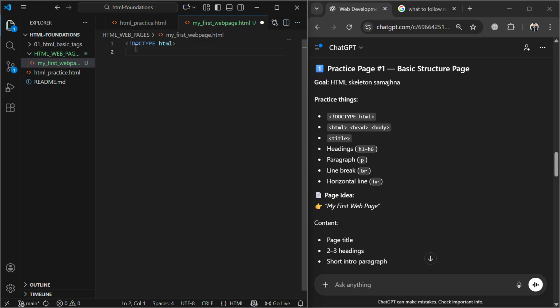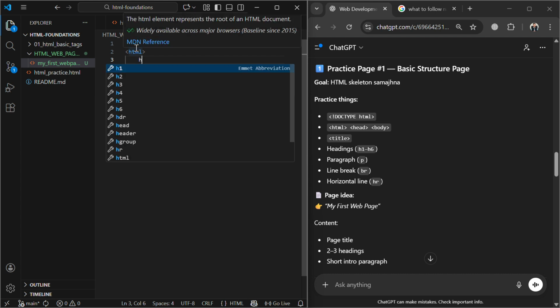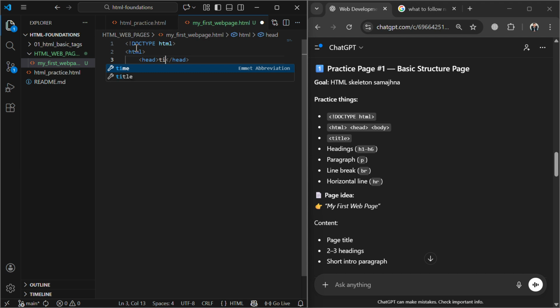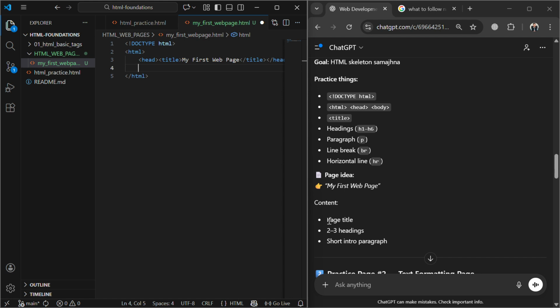Now I will go with my first practice of the web page. First I have to type doctype, and after that I have to add the HTML tag. In the HTML tag, the next tag is head, which is necessary, and within head I have to add the title, and the title is my first web page. After giving the title I will add the content, which is a page title, and then two or three headings. So I will give three headings.